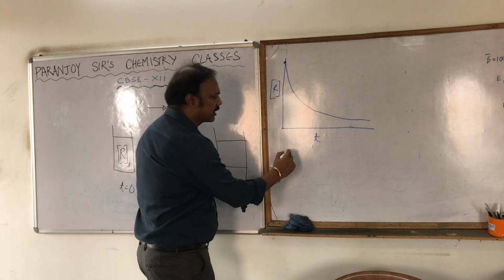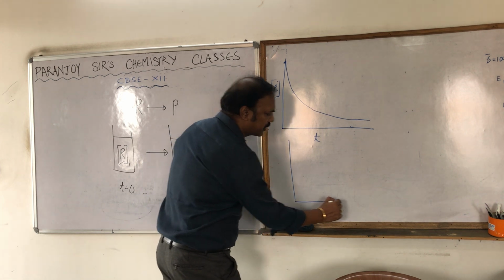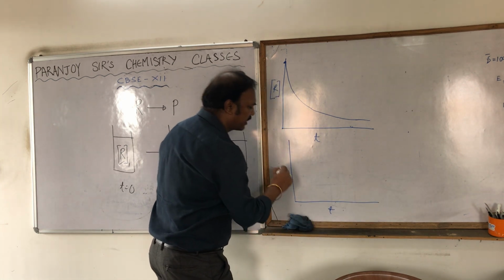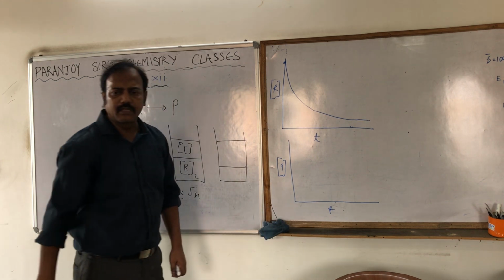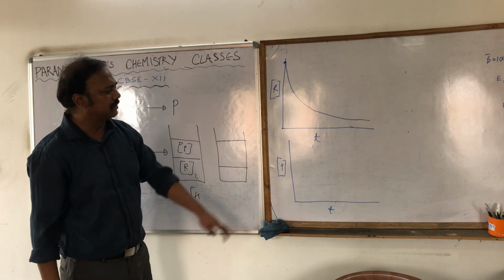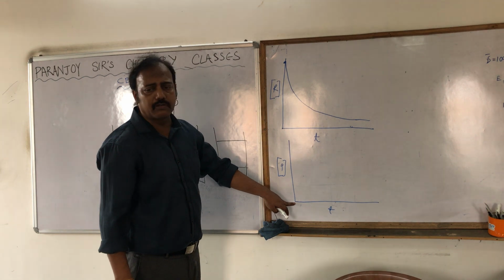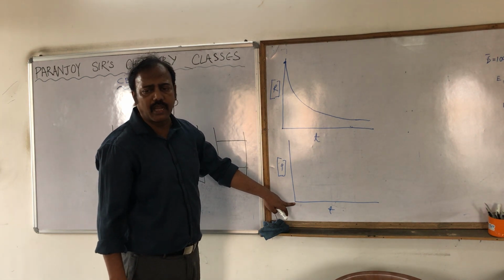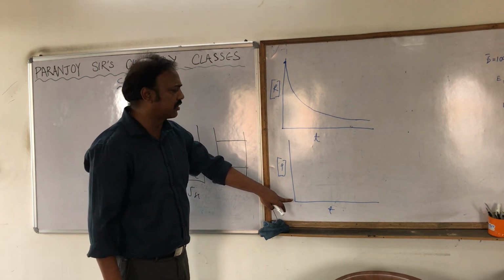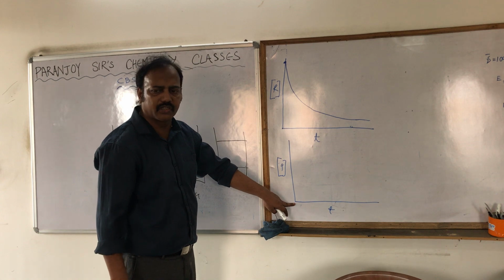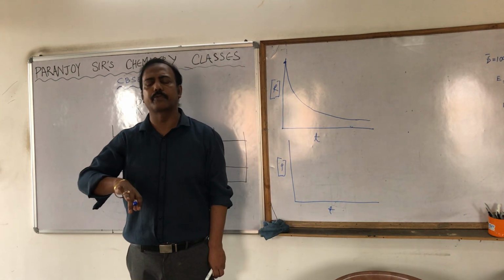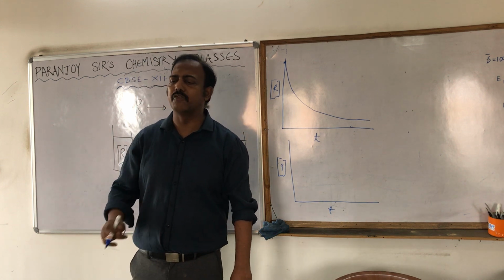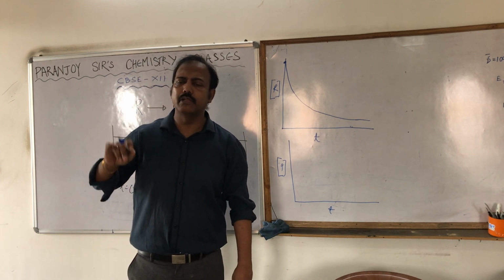And how will the concentration of the product vary with time? Please understand it. If I just plot the concentration of product, how will it vary with time? At time t equal to 0, there was no product. The concentration of the product was 0. As time increases, the concentration of the product will also increase, till the equilibrium is reached.